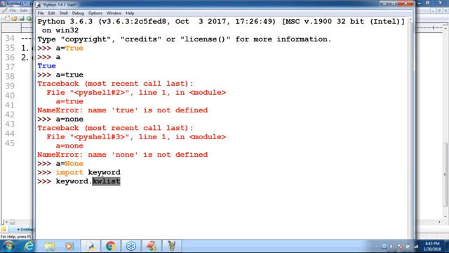Keyword itself is a module in Python. Don't worry, sir, I don't know about modules. So don't worry, we will discuss in detail. It's a module. Can you please import the keyword module? Next, in that module there is one variable named kwlist. I'm trying to print that kwlist variable value. Can you please observe?